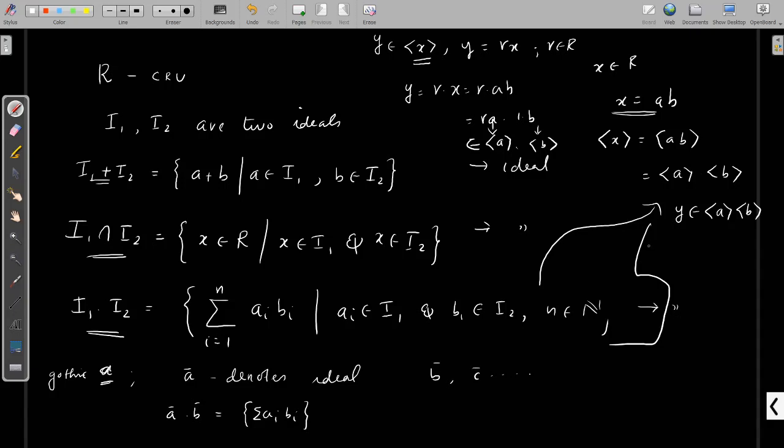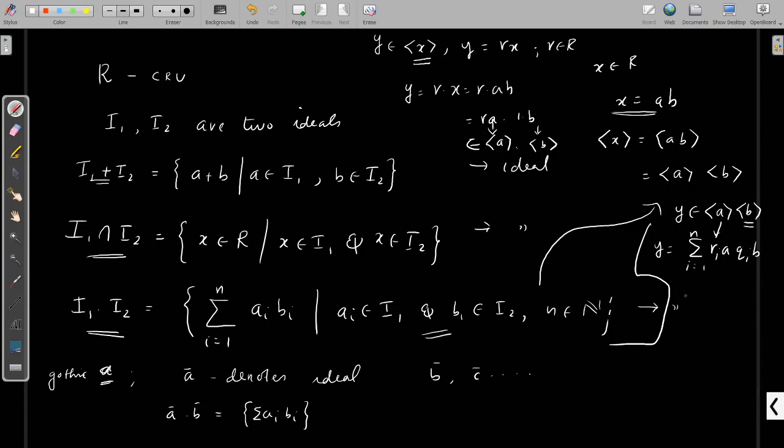This y can be written as a sum of the form summation i equal to 1 to n of r_i a times q_i b, because an arbitrary element of the ideal generated by a is a multiple of a, so r_i a, and an arbitrary element of the ideal generated by b is a multiple of b, so q_i times b. This is the general form of an element in this product with this definition.